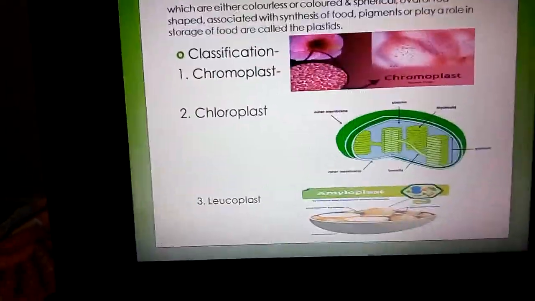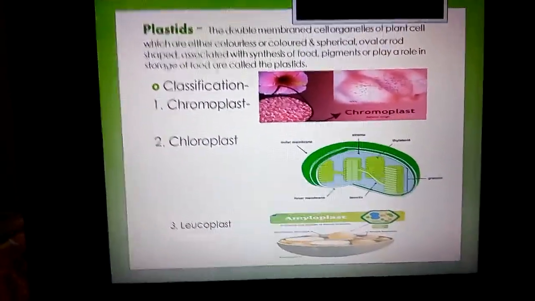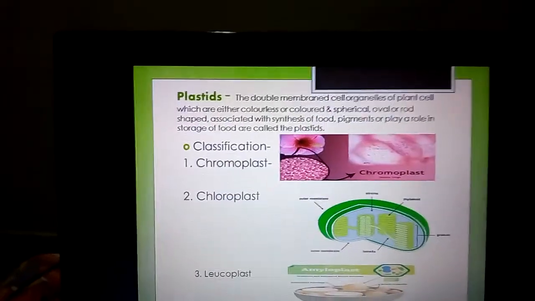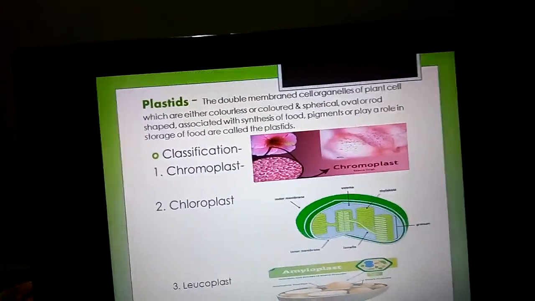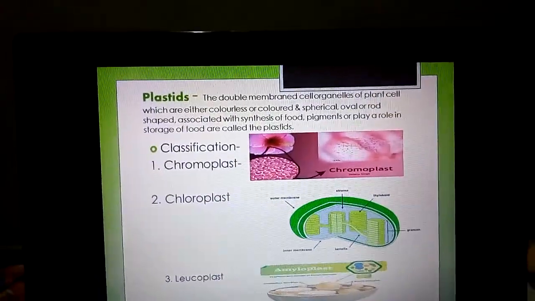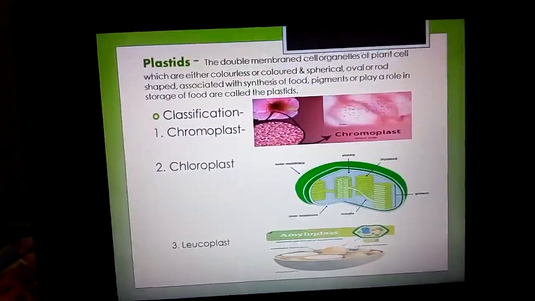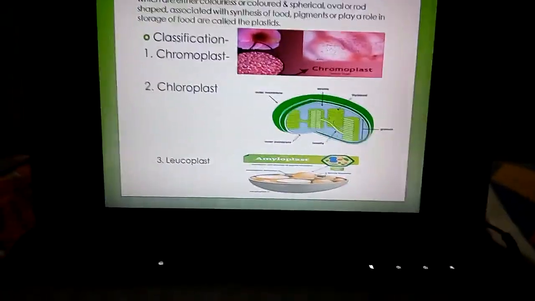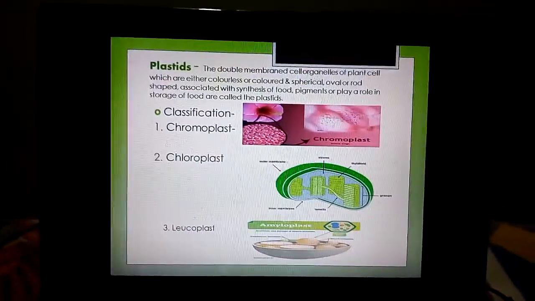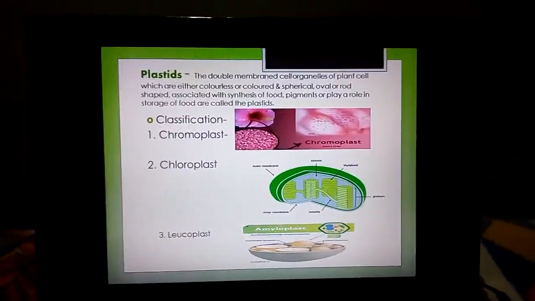Next, know about the leucoplast. Leucoplast means there is no color, a colorless plastid. Leuco means white and plast means living. Means the colorless plastids are called leucoplasts. Why is it colorless? Because there is no pigment present. So it also has a very important function.